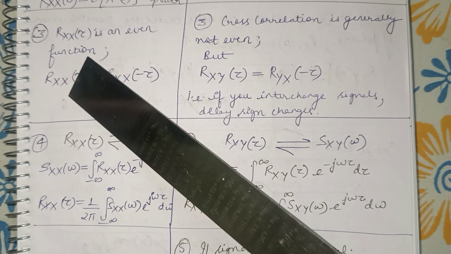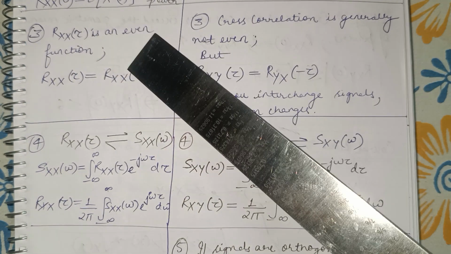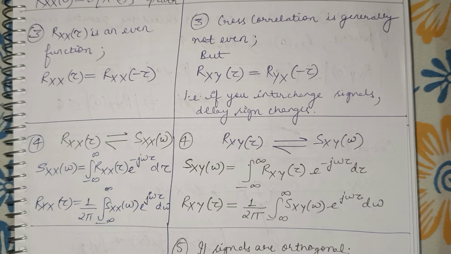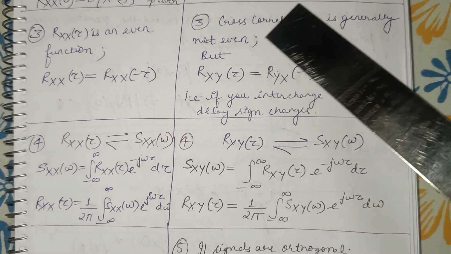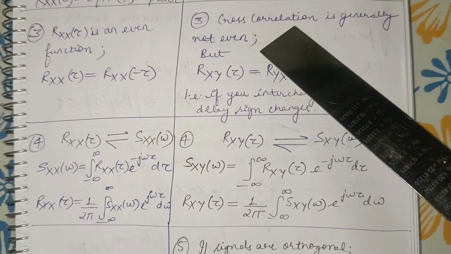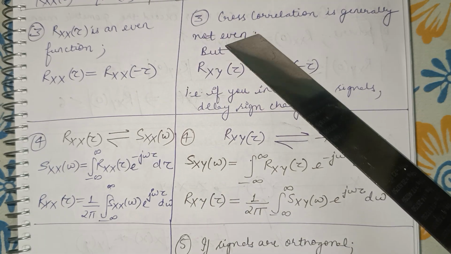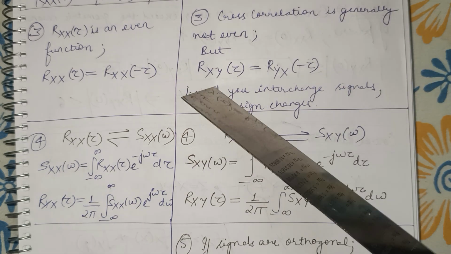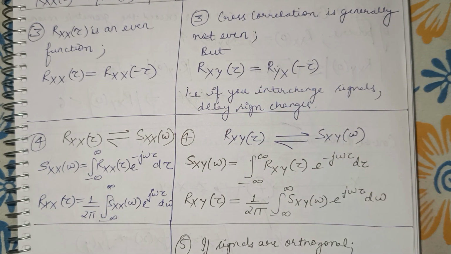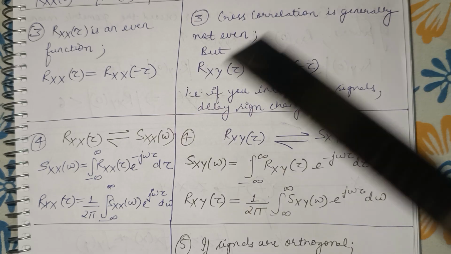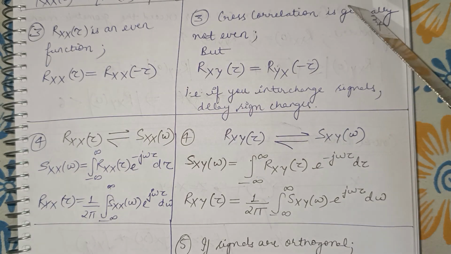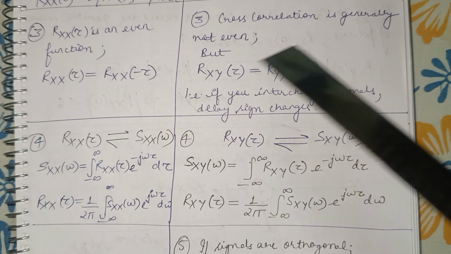Like if you find Rxx(tau), it will be equal to Rxx(minus tau). Cross correlation is generally not even, because we cannot say that it will be the same at minus tau. But there is a property that Rxy(tau) is equal to Ryx(minus tau). That is, if you interchange the signals, the delay sign changes.